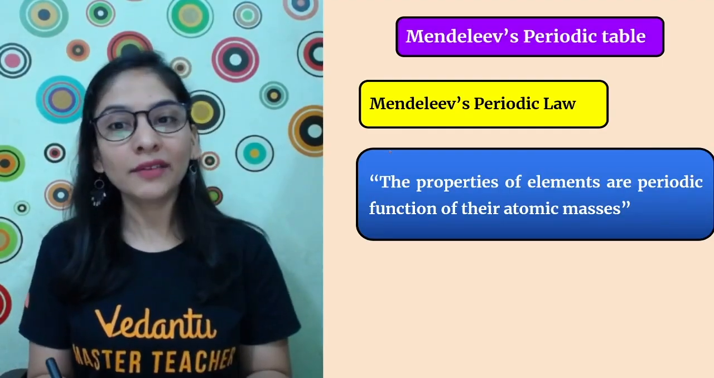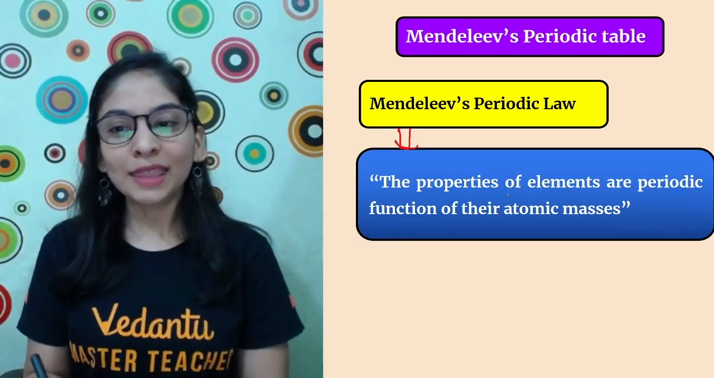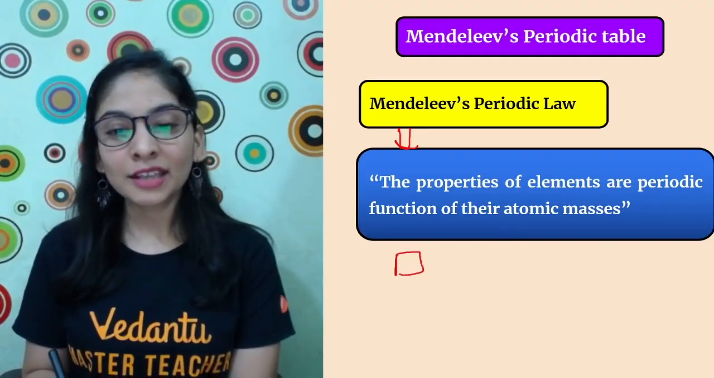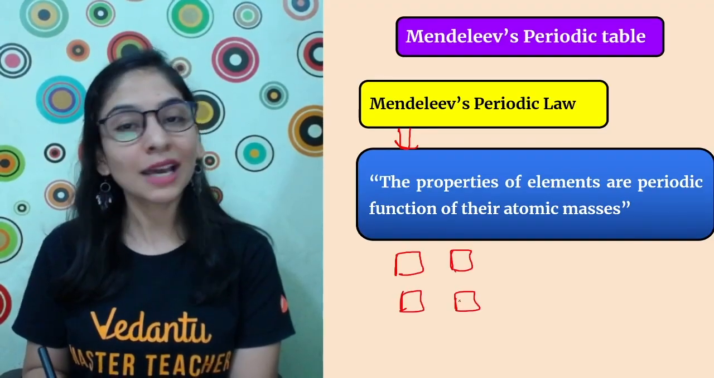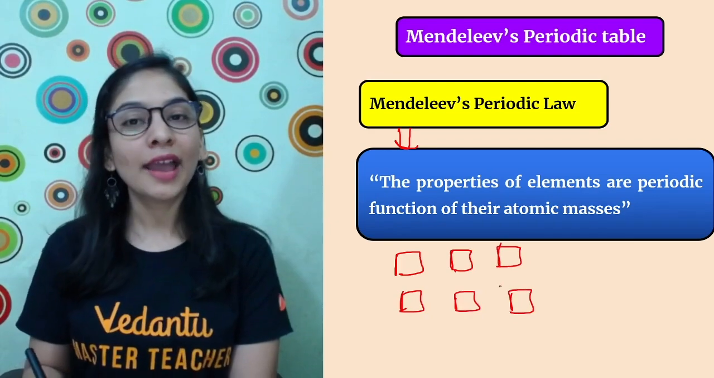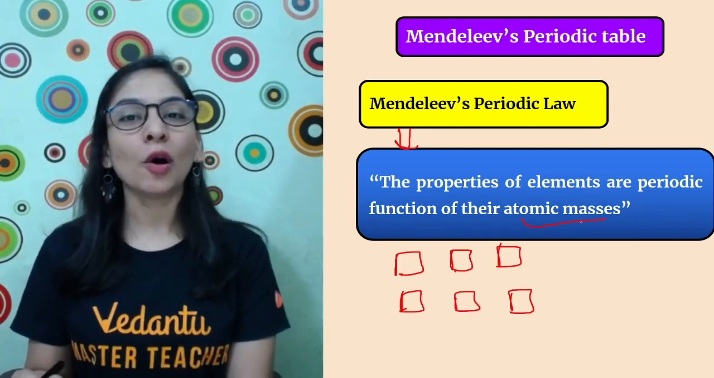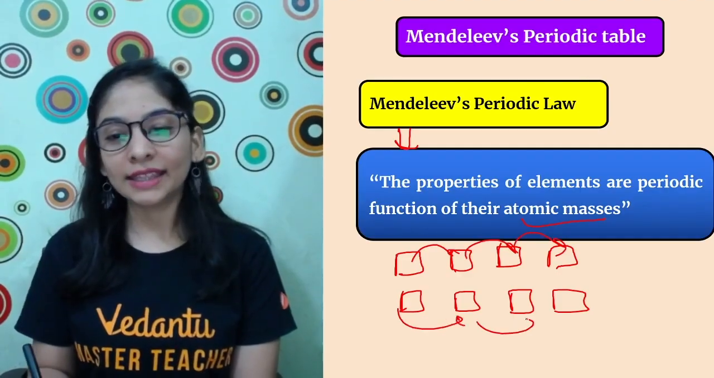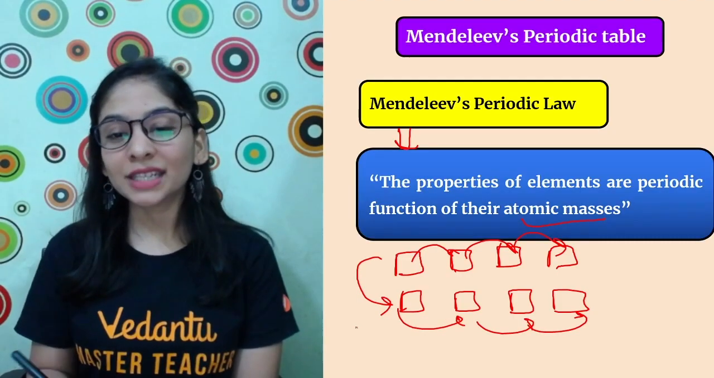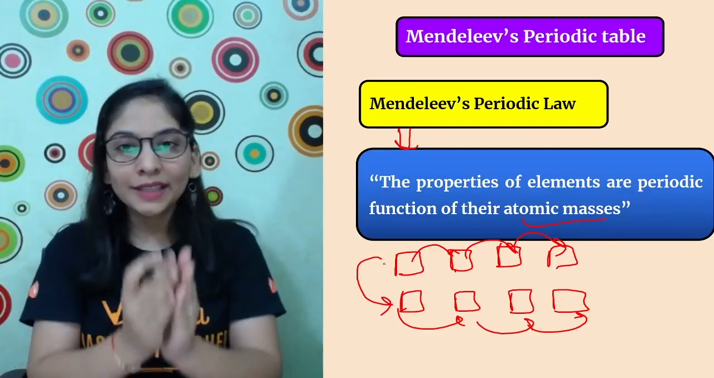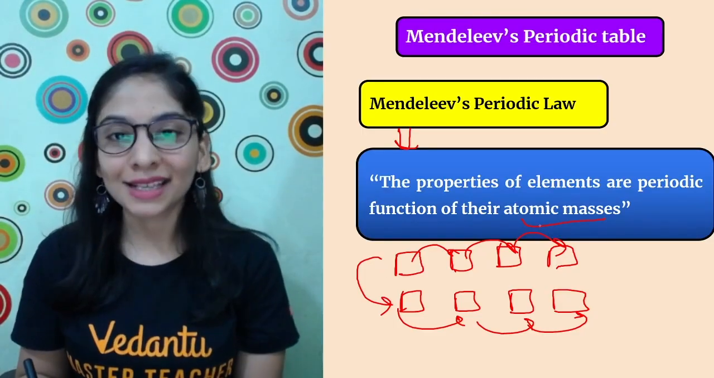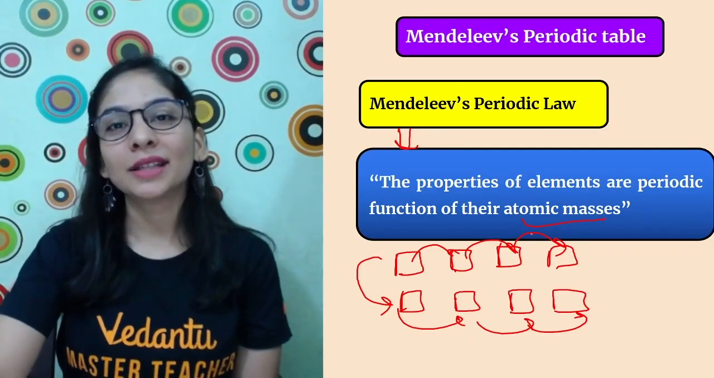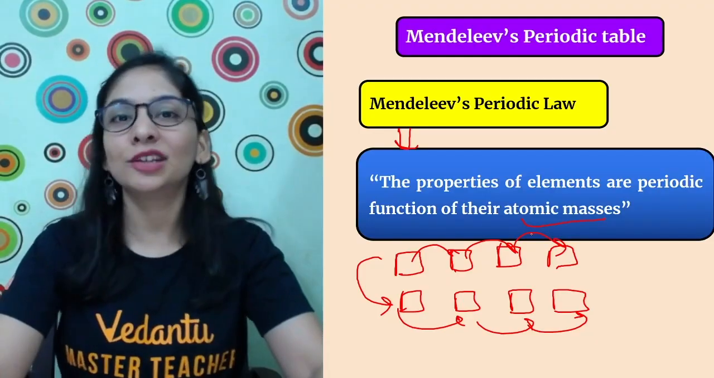So he said, I'm giving a law, you better understand it. The properties of elements are a periodic function of their atomic masses. It means the properties of the elements are going to repeat after a certain interval. On what basis? On the basis of atomic masses. I am arranging them in such a way that the properties are going to repeat after a certain interval, grouped together on the basis of atomic mass. He said repetition happens due to the increase in atomic mass. Some of the elements came together because their properties match.